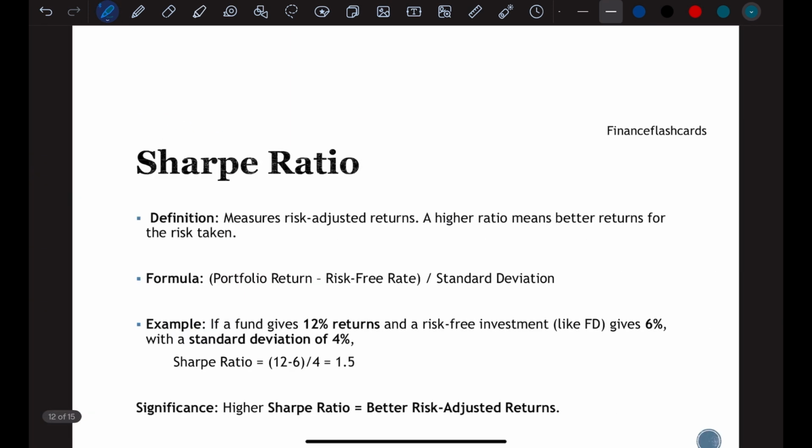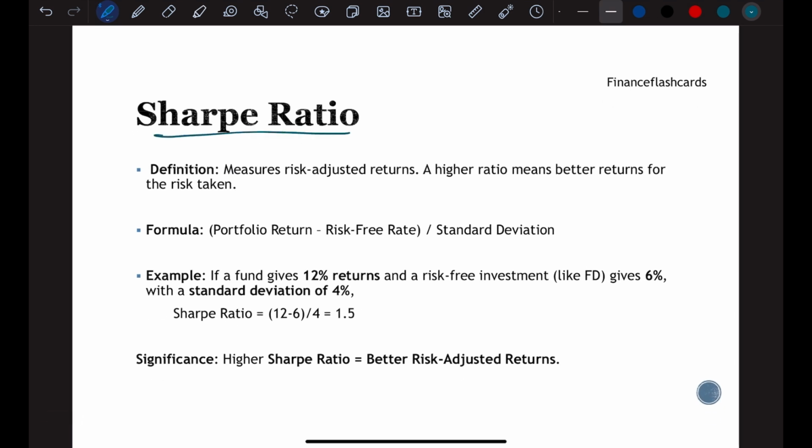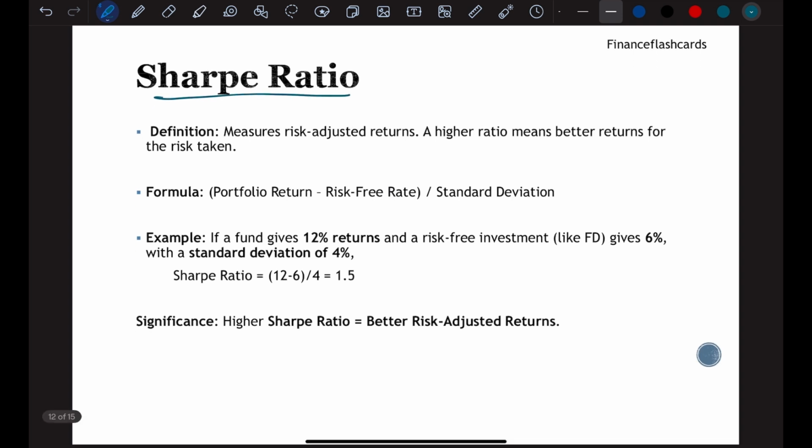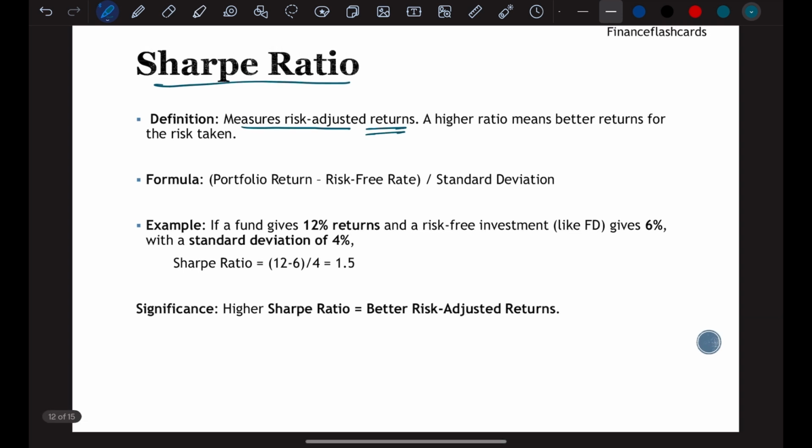Our next word is Sharpe ratio. Now these are the few ratios that I'm going to talk about next. And Sharpe ratio is something that you will not find on the front page of any portfolio scheme, but you have to go to the analytics of the mutual fund to know the Sharpe ratio. Now what does Sharpe ratio tell you? Sharpe ratio tells you the risk adjusted return. What is risk adjusted return?